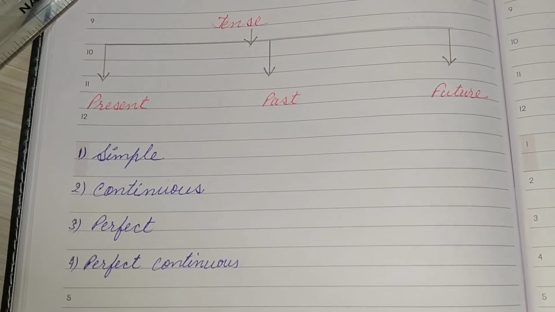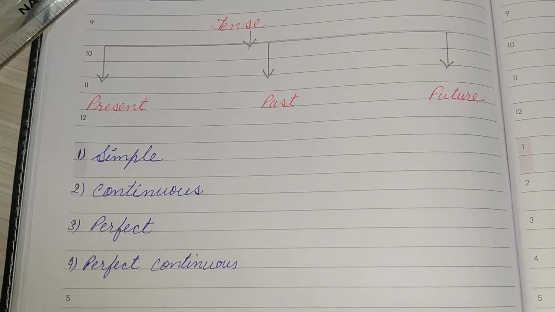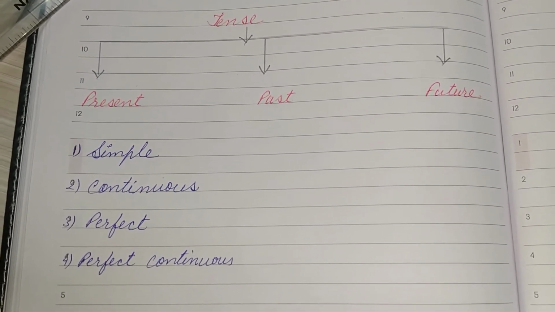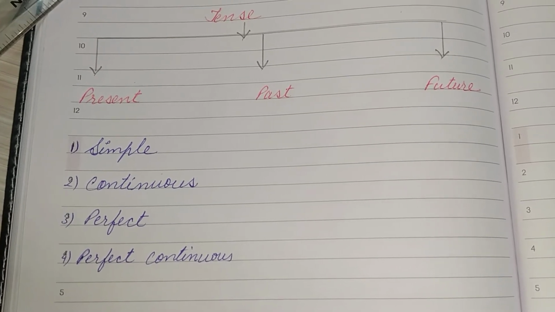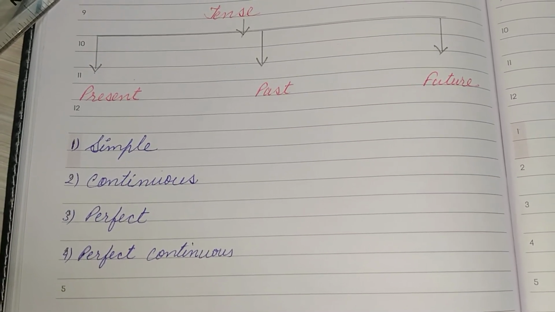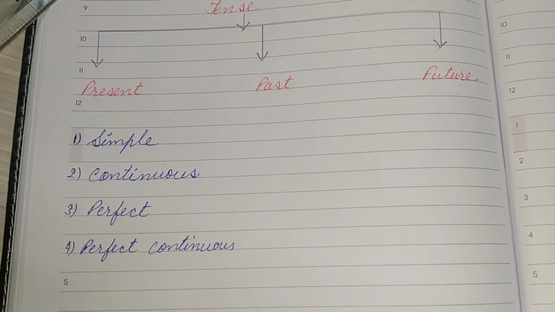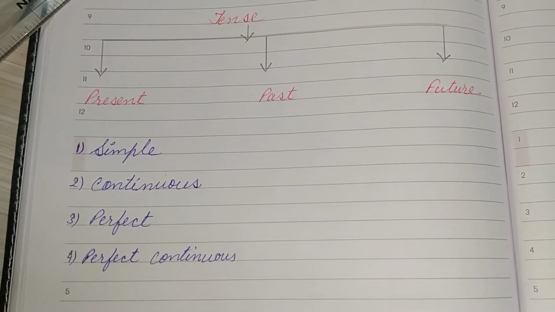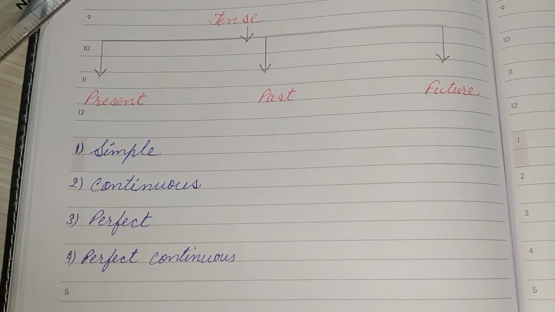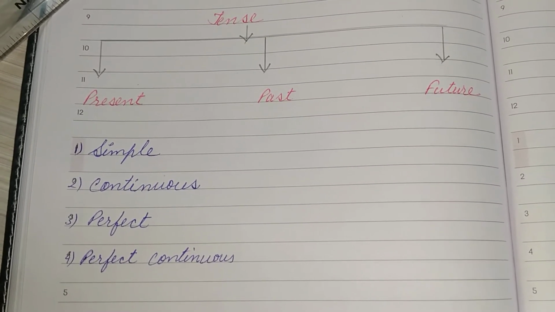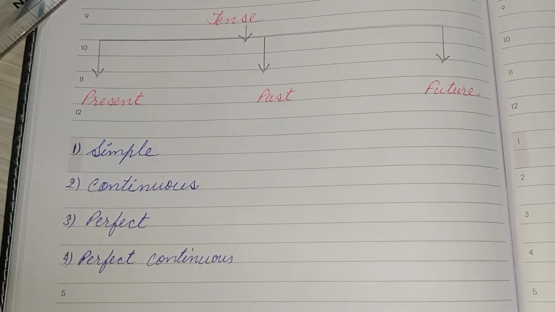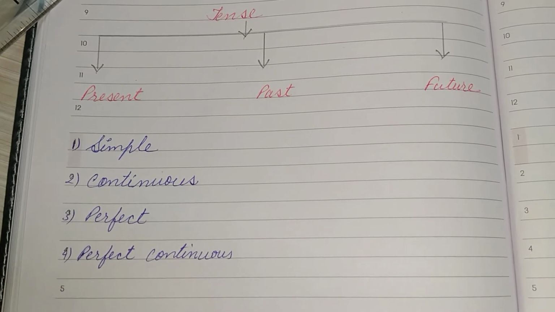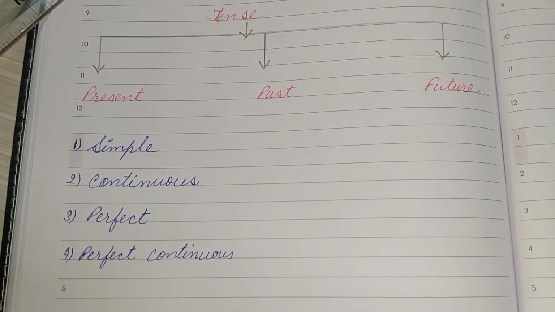Now present tense also gets categorized into four subdivisions. The first is your simple, second one is your continuous, third one is your perfect, and the fourth one is your perfect continuous. We say simple present tense, present continuous tense, present perfect tense, and the last is present